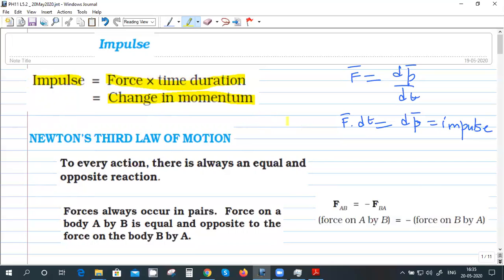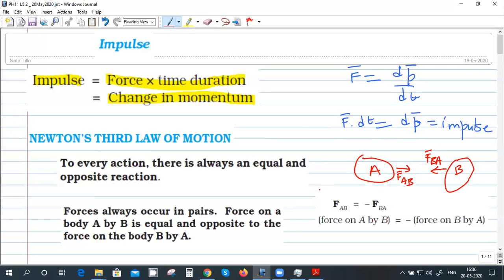Bhavya, is it clear? Yes, sir. We are defining a new quantity, impulse. Due to the third law of motion, which states that to every action there is an equal and opposite reaction, if there are two bodies, a body A and body B, and the force felt by body A is FAB, then there will be another force felt by body B due to A. These two forces are equal in magnitude and opposite in direction.